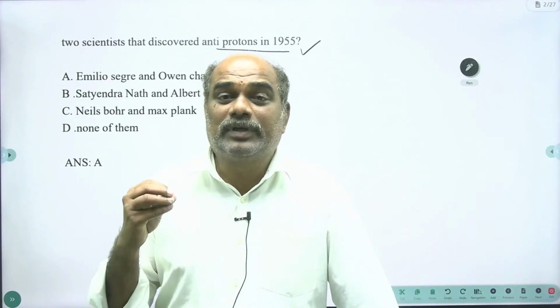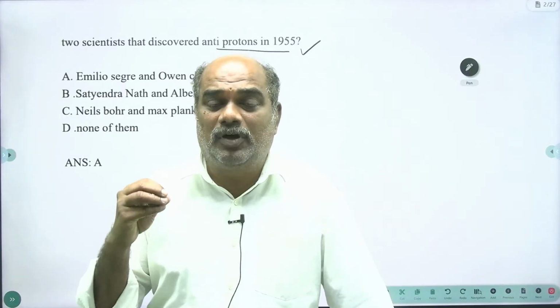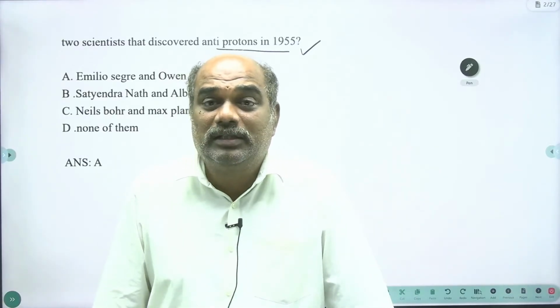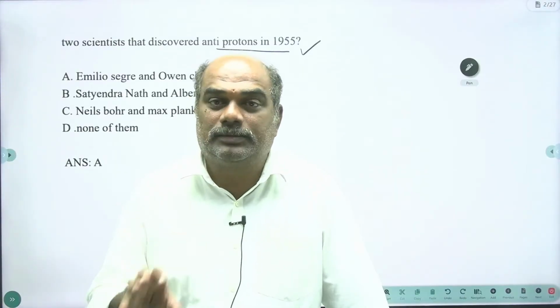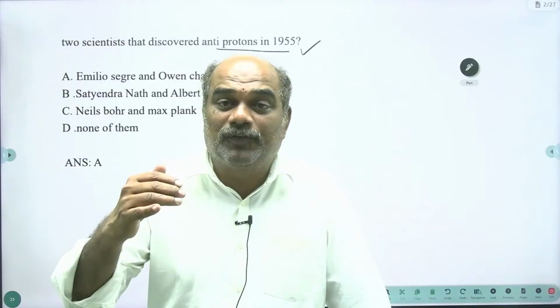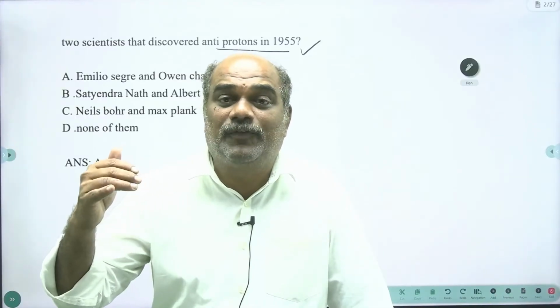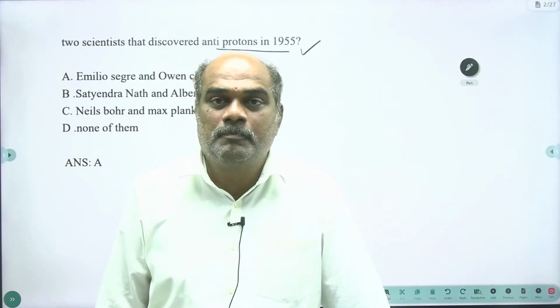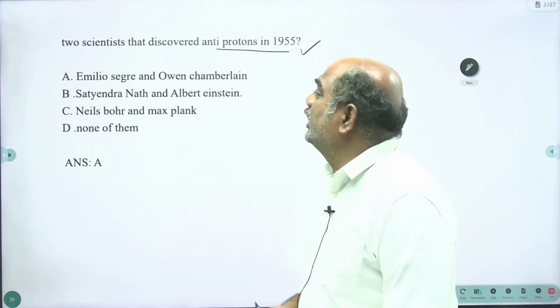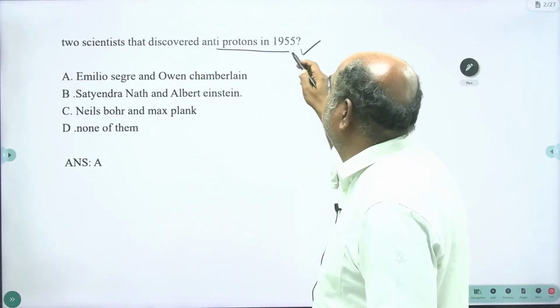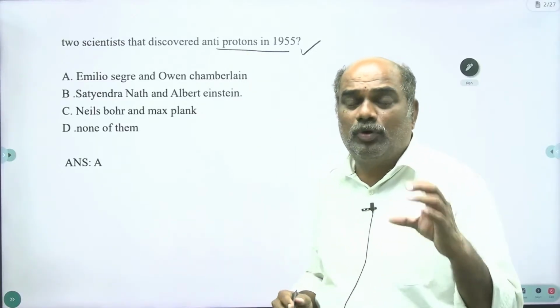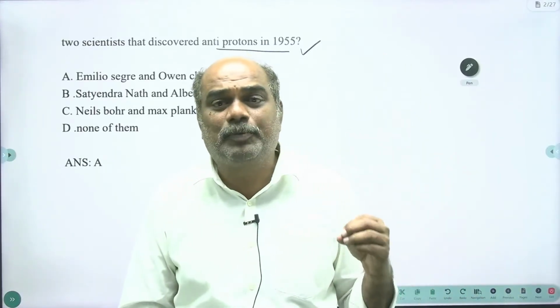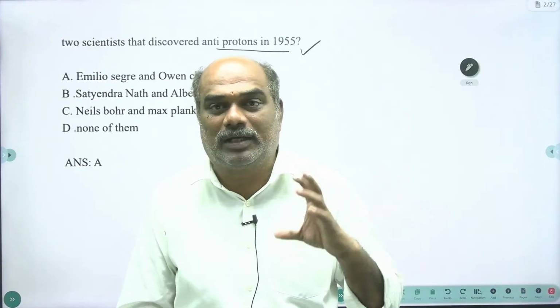Protons are atomic particles, and these protons are made up of quarks. As protons are made up of quarks, antiprotons are made up of anti-quarks. That is a very important thing. Antiprotons, in 1955. Do you understand the concept now? Protons are made up of quarks, antiprotons are made up of anti-quarks.